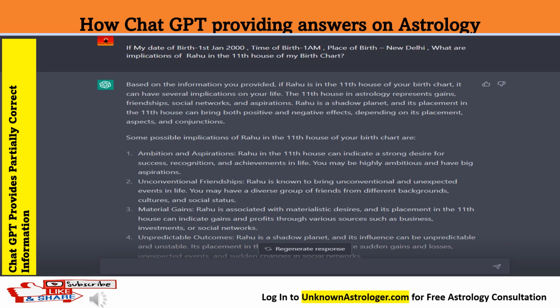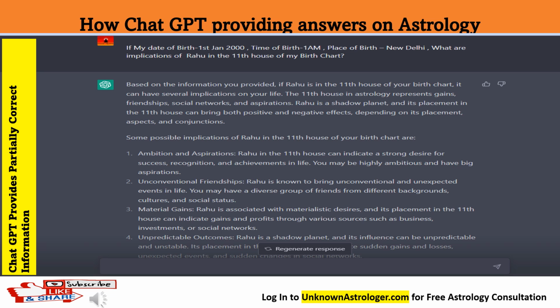In this birth chart, which is generated through our software, Rahu is in the 11th house. We put a query: what is the impact of Rahu in the 11th house on this person? ChatGPT could give some general traits of Rahu acting in the 11th house for any human being.